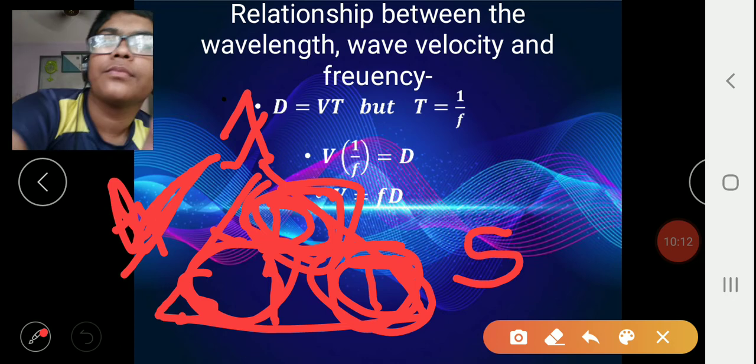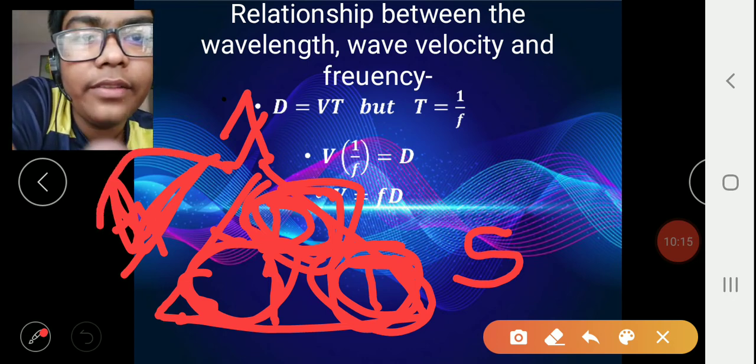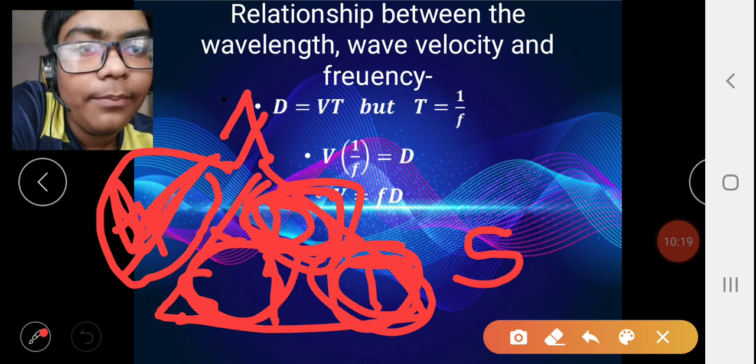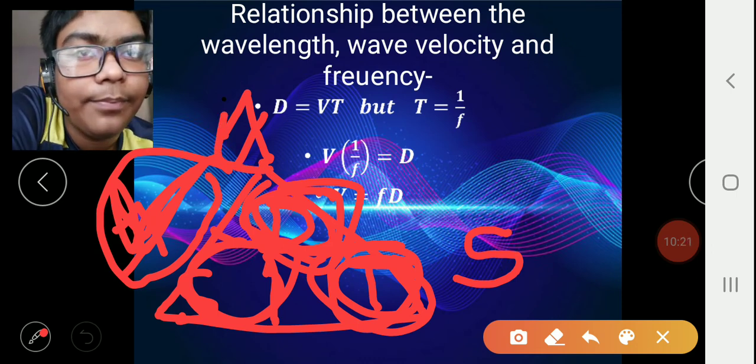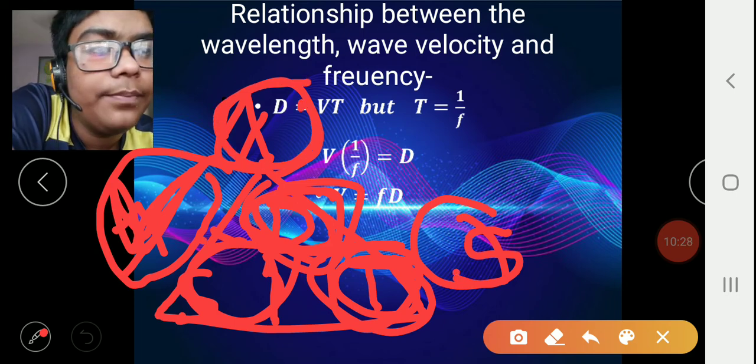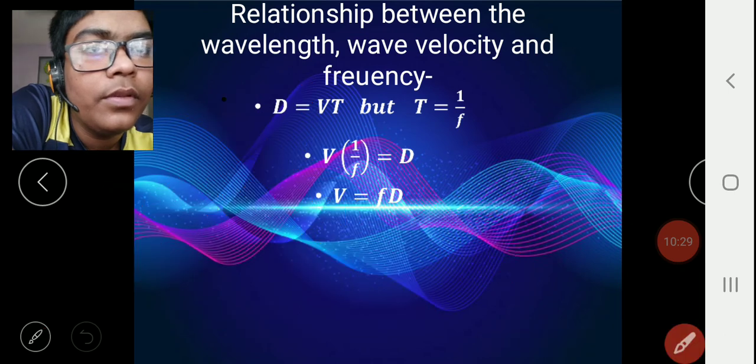In the same way, v, that is wave velocity, is equal to lambda upon T, so lambda equals Vt. As we can see over here, lambda equals Vt.